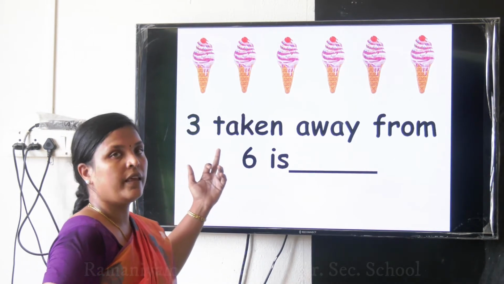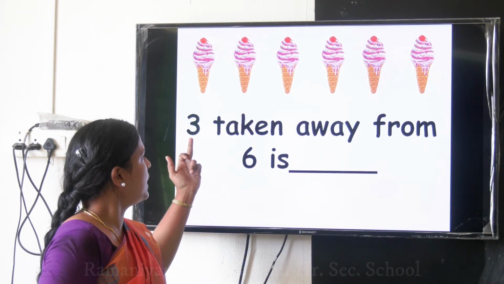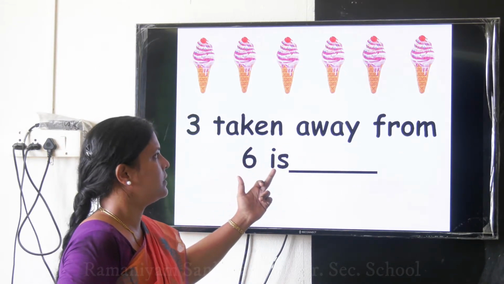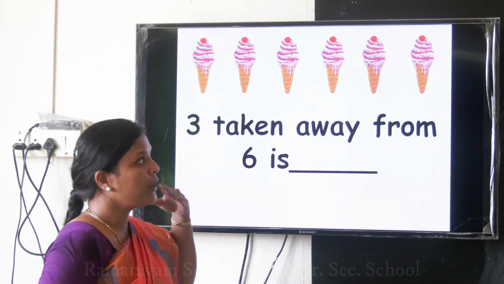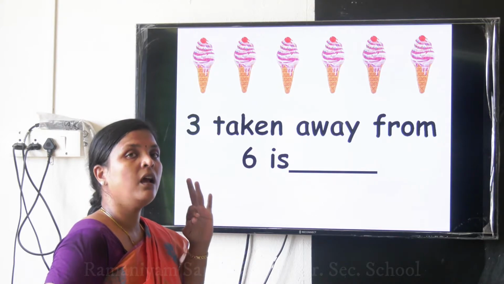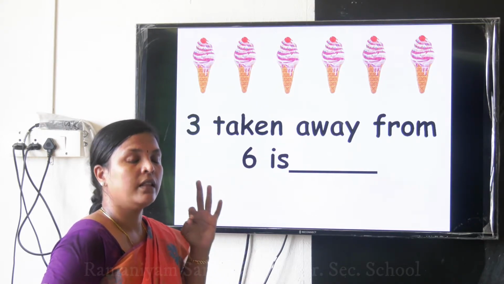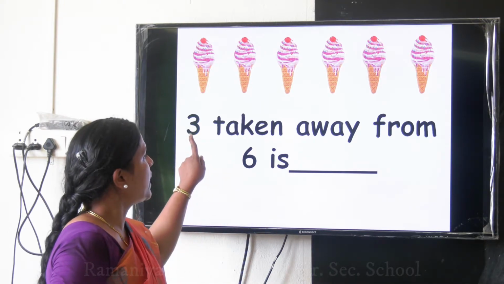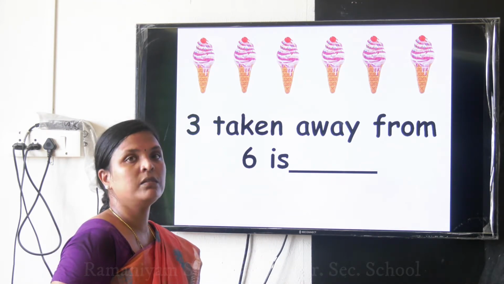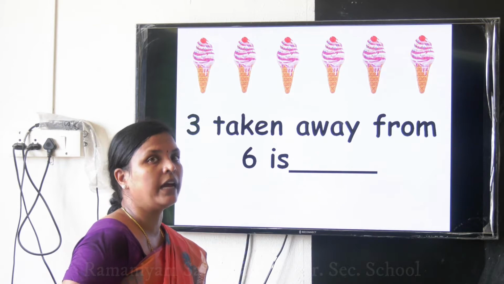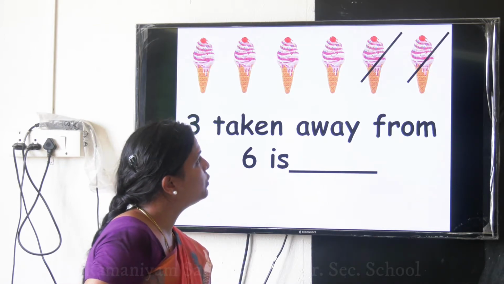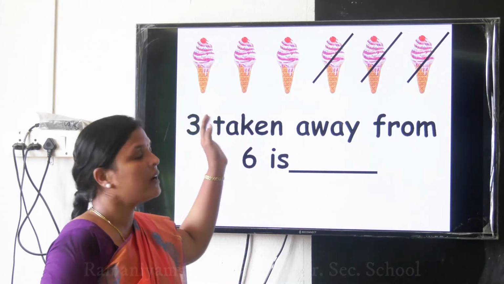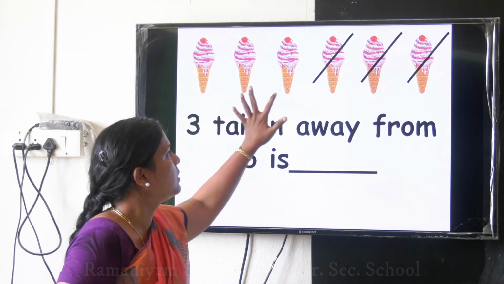This is the question. They have asked some question from us. Okay ma? 3 taken away from 6 is what they have given, we are going to strike off 3. Then we will see what will happen. That is how many are going to be left over. Shall we see it? So we are going to take 3 ice creams out, or we will strike the 3 ice creams. Okay ma? 1, 2, 3. I have struck 3 ice creams. So how many are left over? Shall we count? 1, 2, 3.